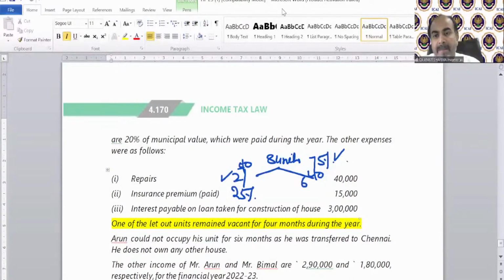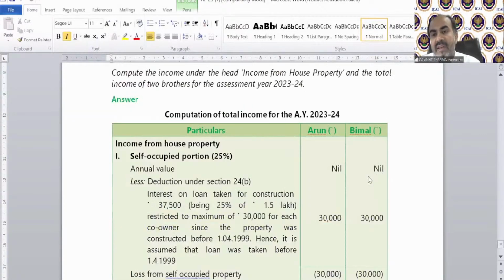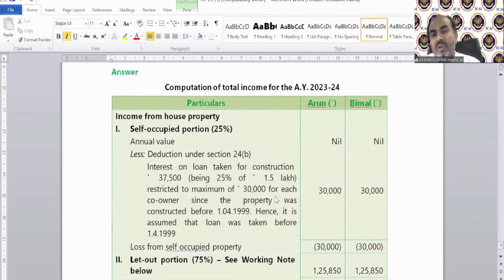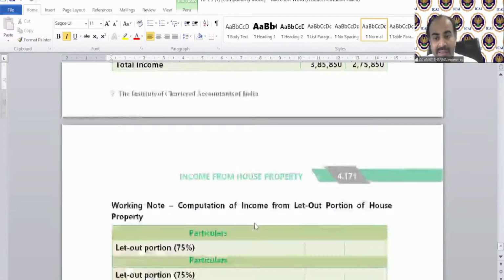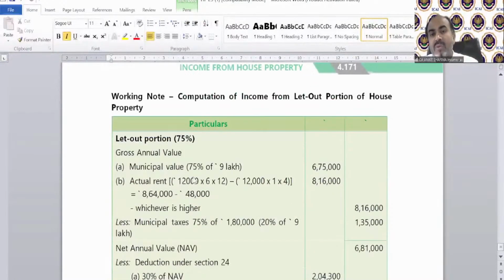Then you can see nil for both, and interest for 25% of the total amount will be divided between these brothers. So self-occupied property income was this 30,000 and 30,000. Now we will solve the full 6 units together like this. For gross annual value, we will take 75% of the municipal value because the total value for 8 units was given in the question. So 9 lakh was the municipal value for 8 units, and for 6 units that is technically 75%. It will be 6,75,000. Again, it's an F case because the vacancy of which house has not been given.